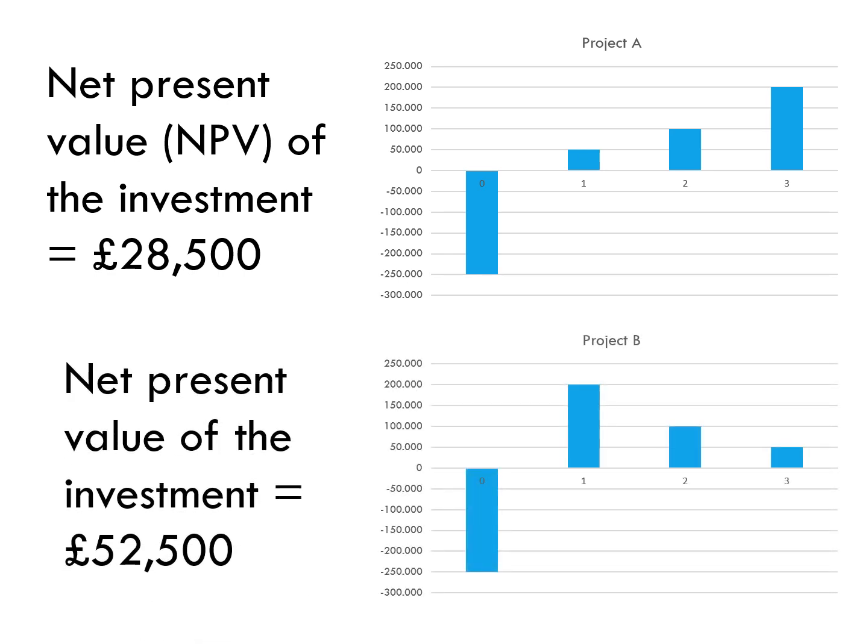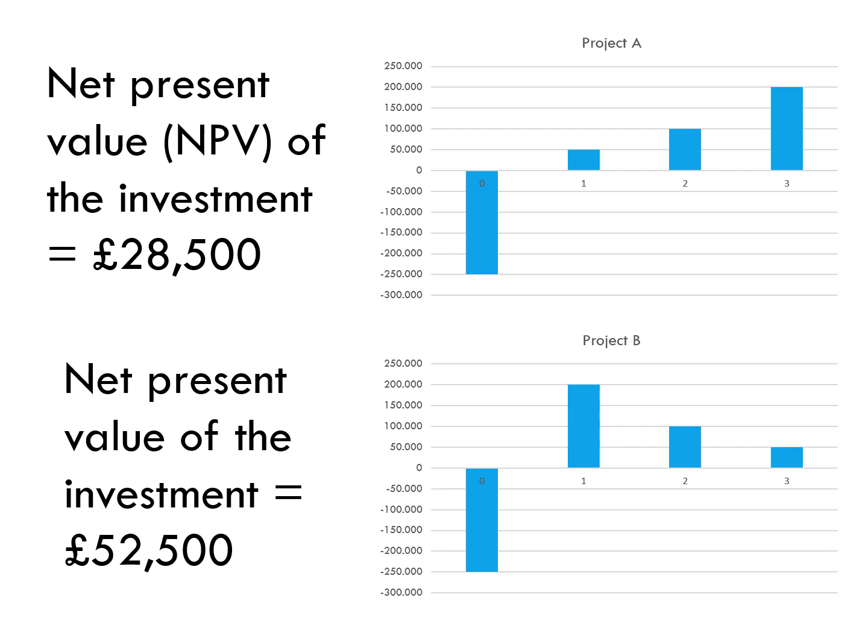So we have our two projects, project A, a net present value of £28,500, and project B, a net present value of £52,500. So remember, these would both have the same average rate of return, but we can see because in project B we get our money back sooner, this project actually comes out preferable because it takes into account we'd rather have money sooner and then be able to reinvest that than be waiting a long time for our return. So more discount is applied to this than it is applied to this.